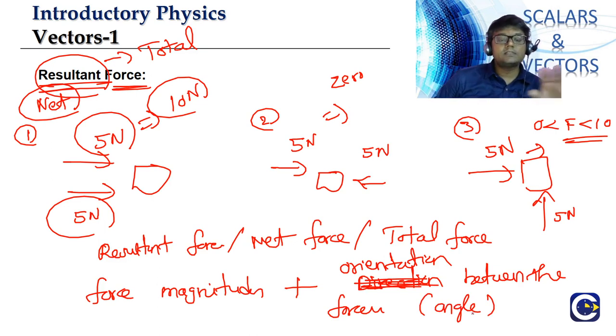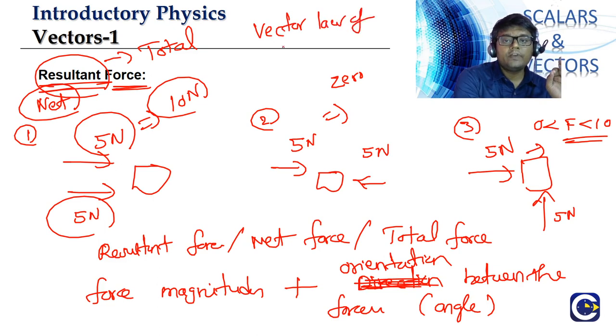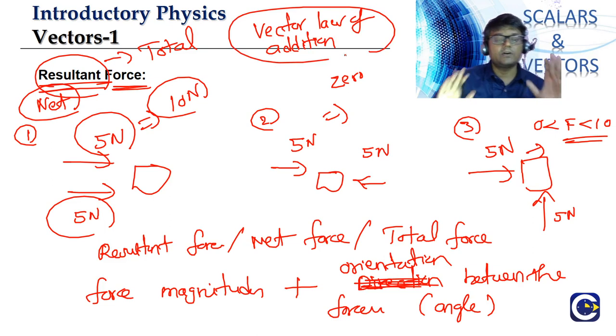Okay, so this is what we call the vector law of addition. What is this vector law of addition? We'll try to understand more about this as we go into the discussion about vectors. What is the basic concept of the vector law of addition?